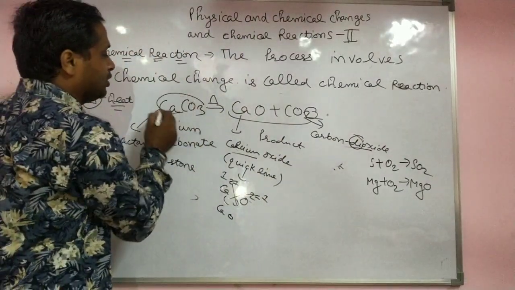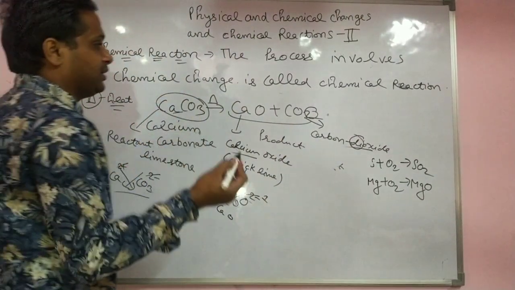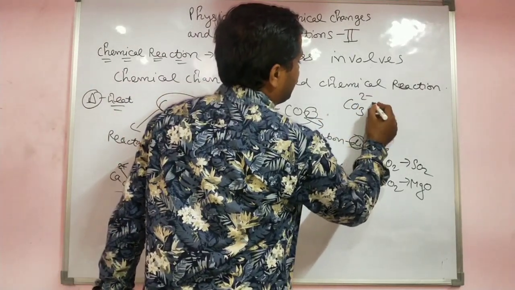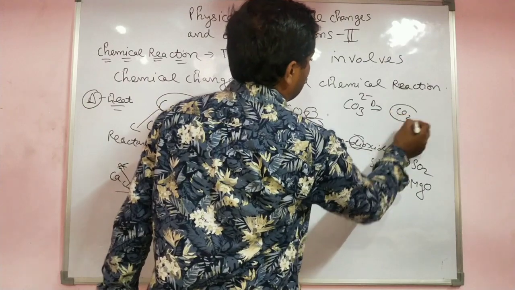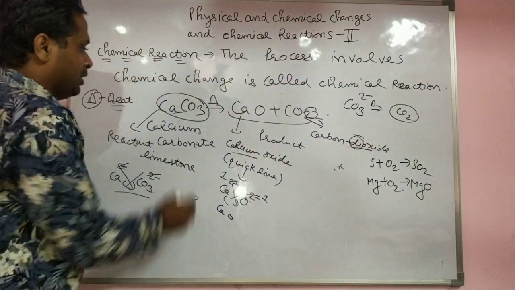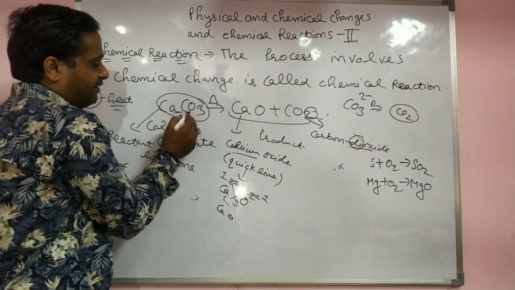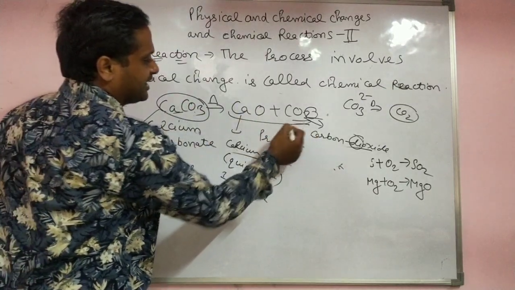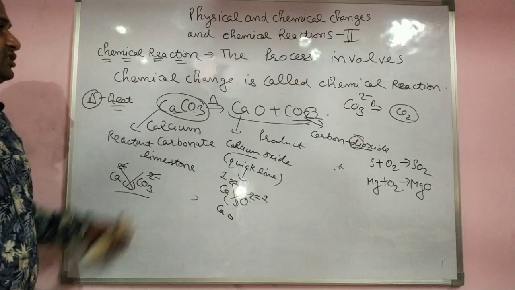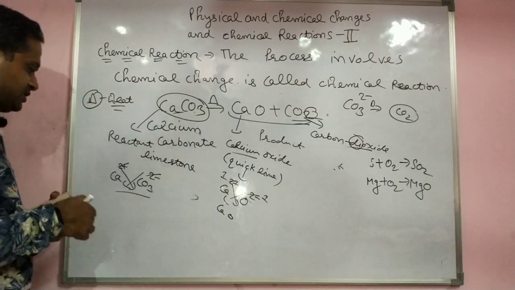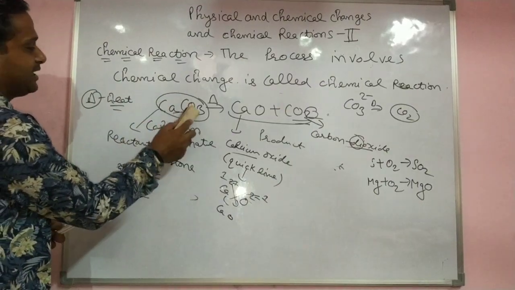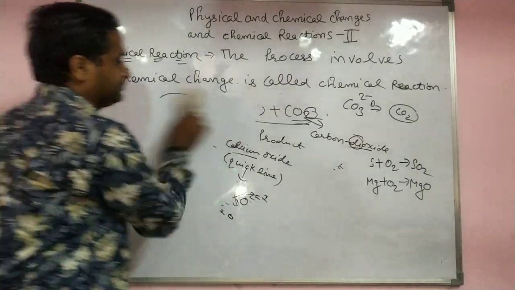Keep in mind, when any carbonate, you already know the carbonate ion, is heated, it always gives CO2. Keep in mind: calcium oxide, one oxygen left, only two oxygen left, one carbon coming outside, that is CO2. This is the general reaction. Keep it in mind always. Here calcium carbonate is a metal carbonate.